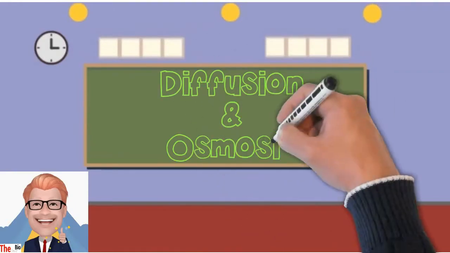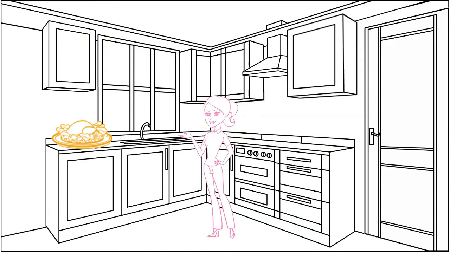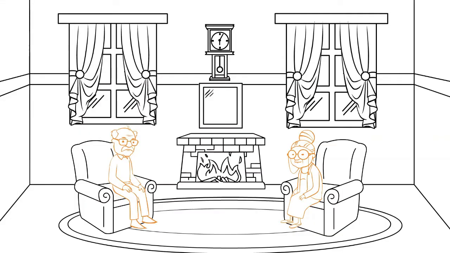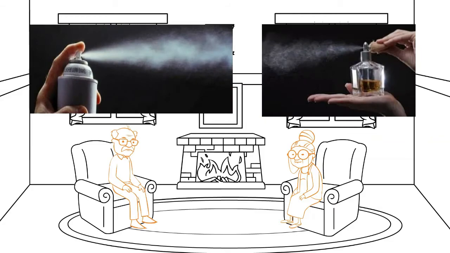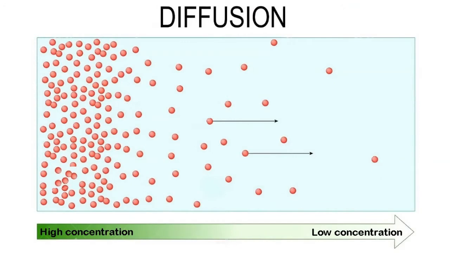Today we're going to look at diffusion and osmosis. Now, anytime you've smelt dinner cooking in the kitchen, that's diffusion. Anytime you've smelt the aftershave or deodorant of your family members, that's diffusion. Diffusion is the movement of gas or liquid particles from an area of high concentration to an area of low concentration. This means from where there's lots and lots of it to where there isn't very much.